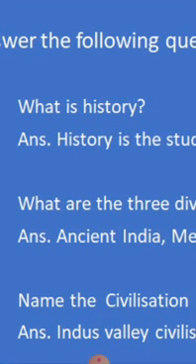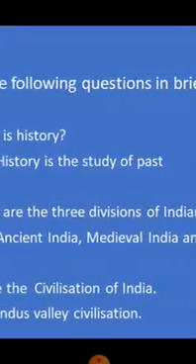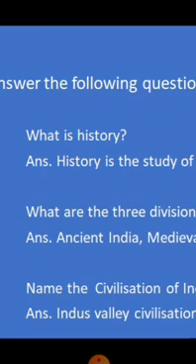The civilization of India is known as Indus Valley civilization because it emerged on the banks of the river Indus. And it is known as the Harappan civilization because the main cities discovered by the archaeologists are Mohenjo-daro and Harappa. Harappa was the first city discovered from this civilization. So our question is, name the civilization of India. The answer: Indus Valley civilization or Harappan civilization.